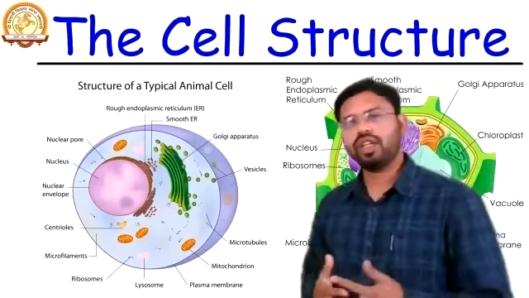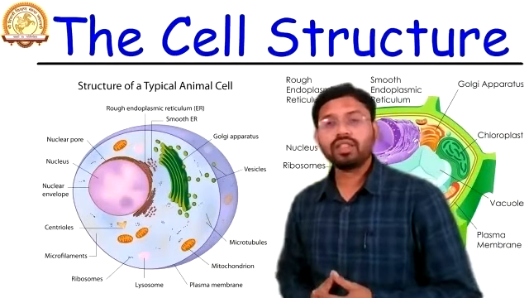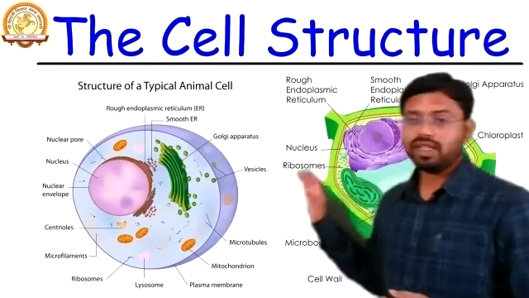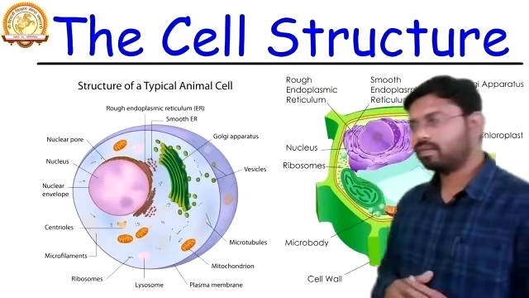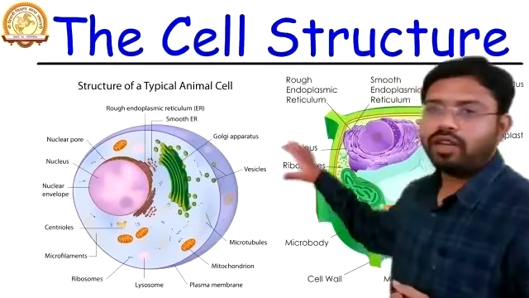Along with that, there are many other differences, like in the animal cell the chloroplast is absent, while in the plant cell the chloroplast is present.